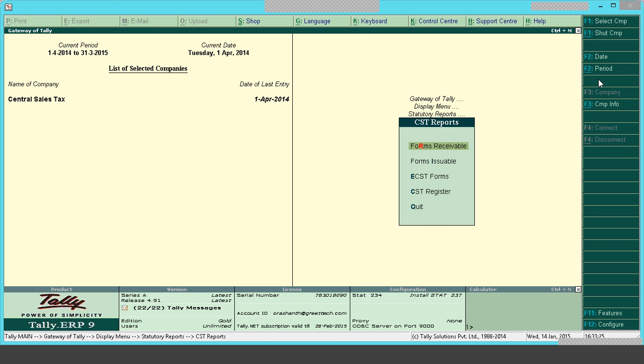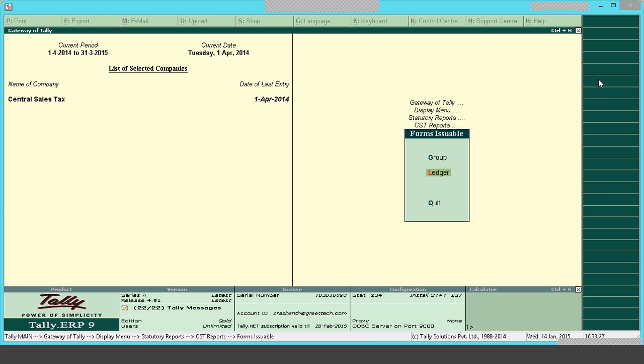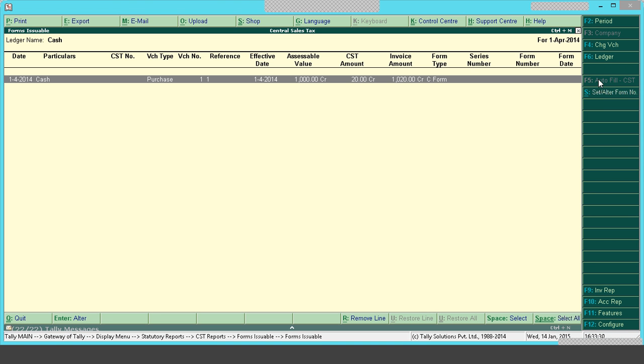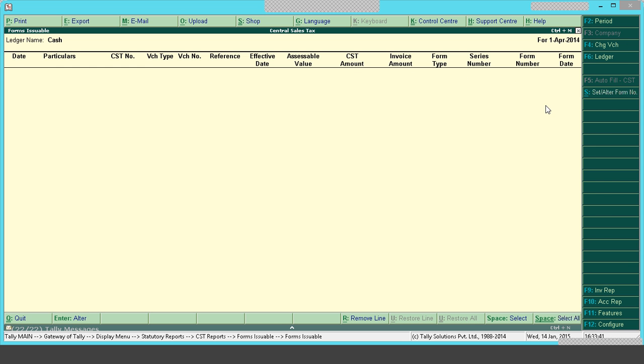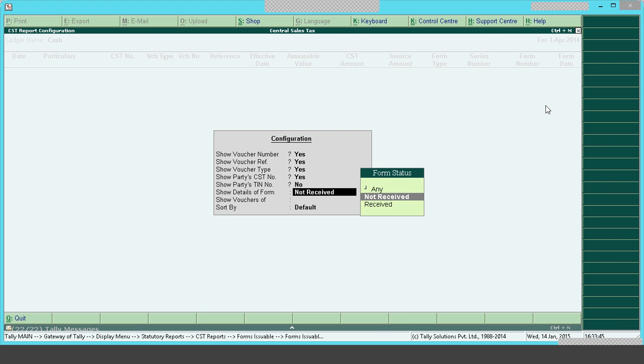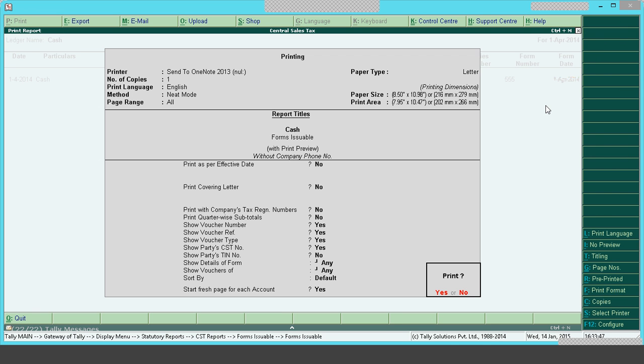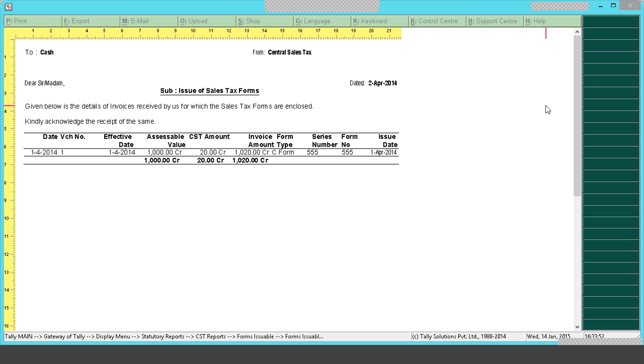And next we have forms issuable. Forms issuable is, if you are pending to issue the form, those form details will be coming here. Once after issuing it, you can enter the form series number, form number and form date here. Once you are sending this to them, you can also send it with a covering letter. When you press Alt P here, you will have the option print covering letter. If you enable this, one covering letter will be printed when you are sending the sales tax form to your supplier.